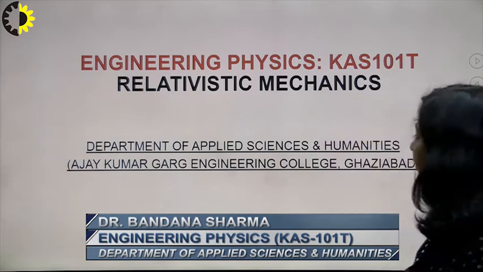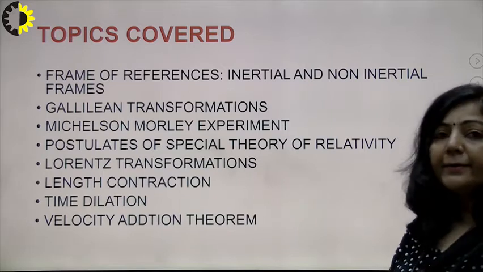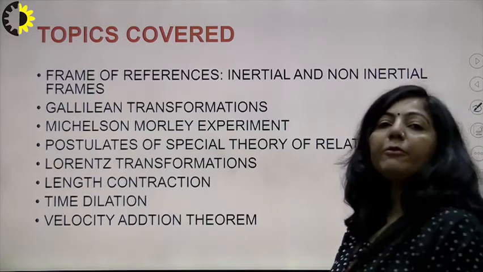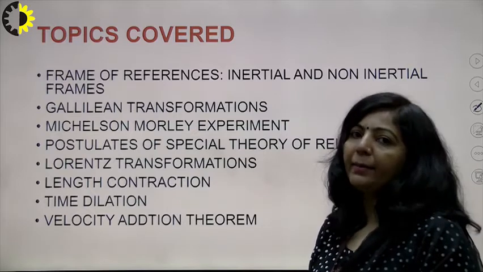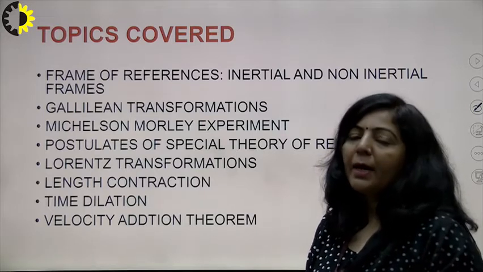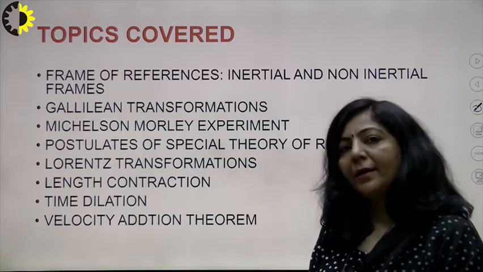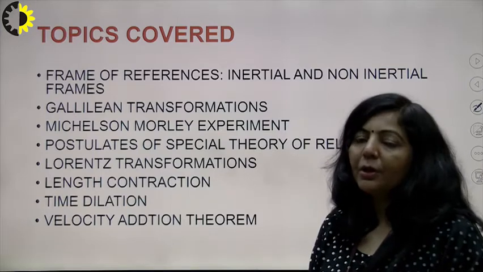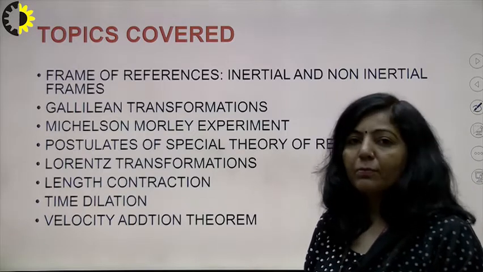Under this topic, we have discussed frames of reference, and under this we discussed inertial and non-inertial frames. A frame of reference is a set of 4 coordinate axes, that is 3 position coordinates and a time coordinate, and the combination of those 4 coordinate axes forms a frame of reference. Inertial frames are also known as unaccelerated frames, and they completely follow Newton's laws of motion. Non-inertial frames are known as accelerated frames, and they do not follow Newton's laws of motion.